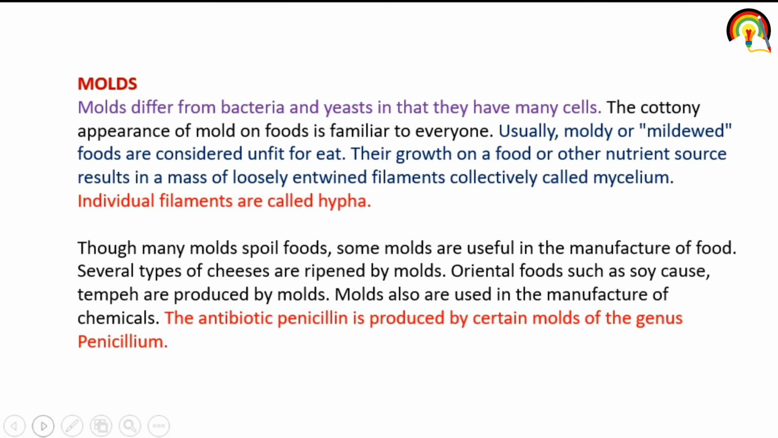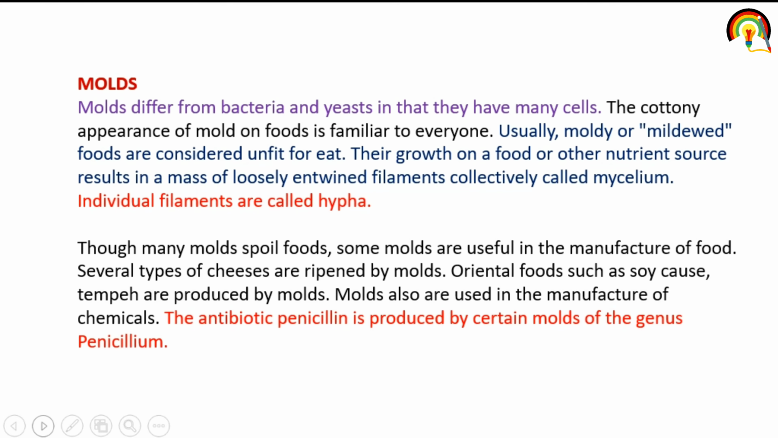Next one is mold. Molds differ from bacteria and yeast in that they have many cells. Because bacteria are unicellular, but mold have many cells, so they are different from bacteria and yeast. The cottony appearance of mold on food is familiar to everyone. Usually, moldy or mildewed food is considered unfit for eating. Their growth on a food or other nutrient source results in a mass of loosely entwined filaments collectively called mycelium.